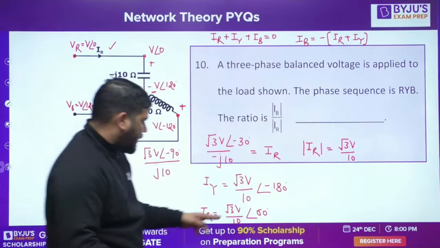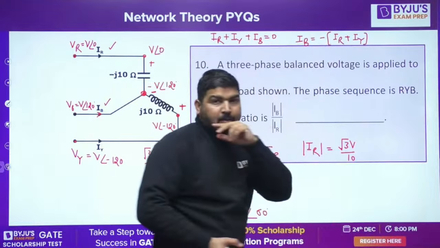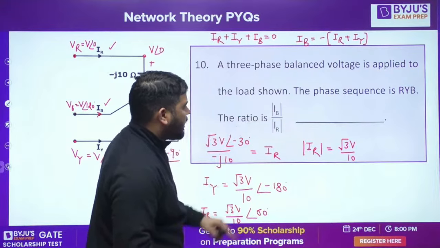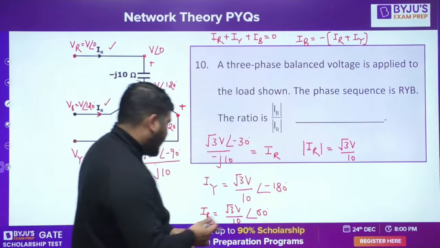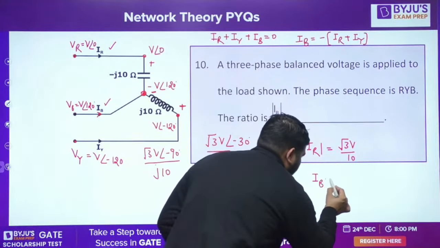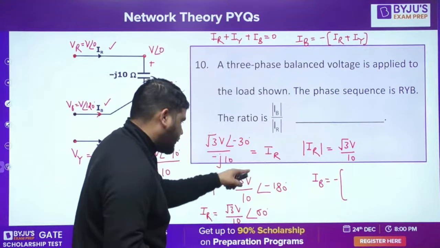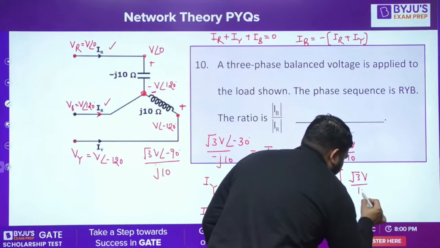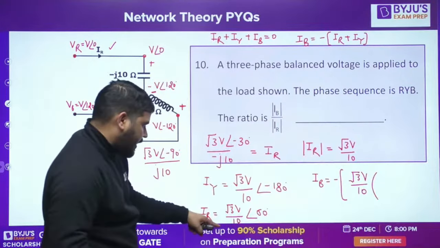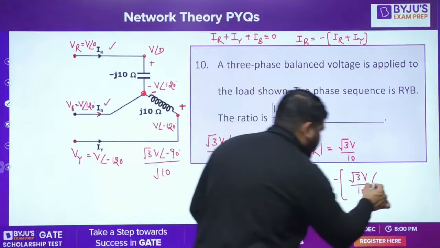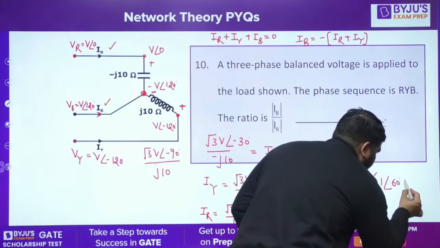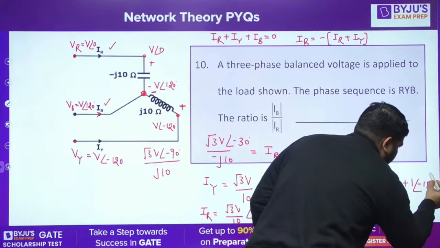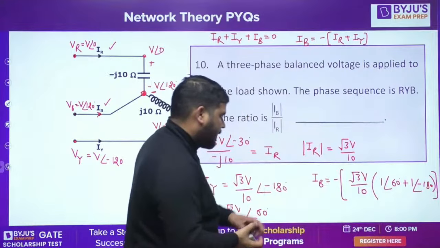Now what I need to do is I need to add them and take minus sign here so that we can calculate IB. So IB will be equal to, because IB upon IR is asked, IB is equal to minus of the sum of these two values. Root 3 V by 10 I have taken common, and this is 1 angle 60 plus 1 angle 180. 1 angle minus 180 or 180, whatever. Okay, so this is my IB.